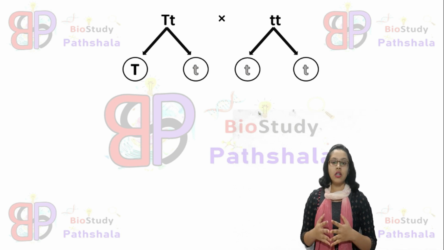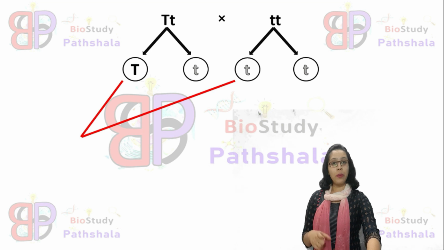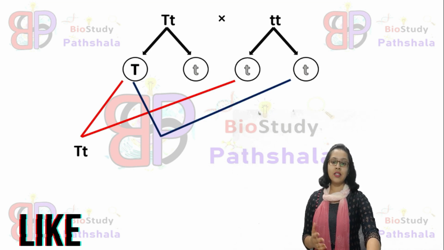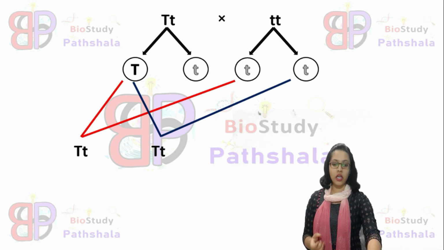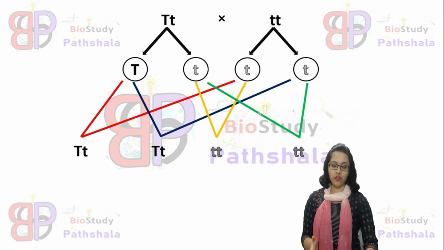In this cross, the capital T with small t of the parental generation produces a capital T small t individual. Next, capital T again with small t of the parental generation will produce a capital T small t individual. Small t from the filial generation and small t from the parental generation will produce a small t small t individual. Again the same, small t will produce a small t small t individual.